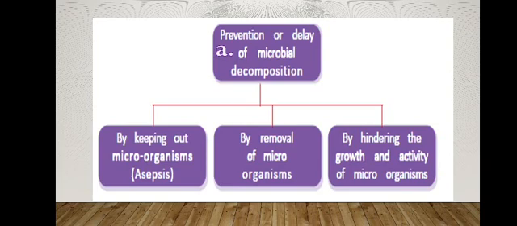So this is the principle of hindering the growth and activity of microorganisms. In such a way, all the factors such as oxygen, moisture, temperature, and pH can be altered to make the environmental condition unfavorable for microbes, thereby hindering their growth and activity.